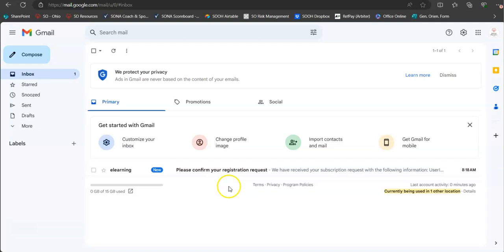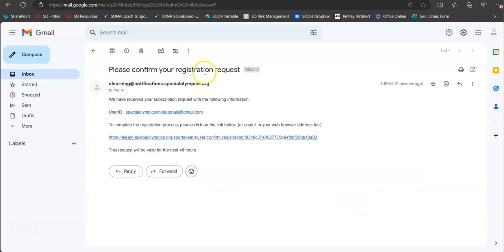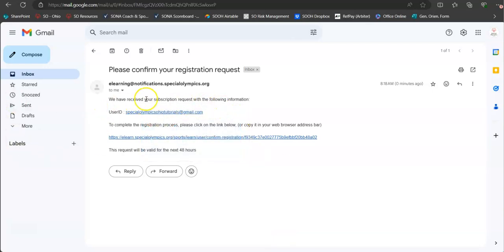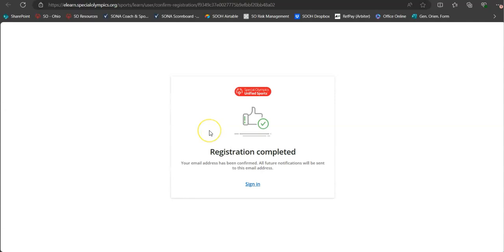So this is just Gmail. If you use Gmail, this is what it would look like. But pretty much instantaneously, that email came through. Please confirm your registration request. My user ID, which was the email address that you typed in, and then all you have to do is click on this link. Now notice it's only valid for 48 hours, so make sure to do this. I would recommend doing it right away.